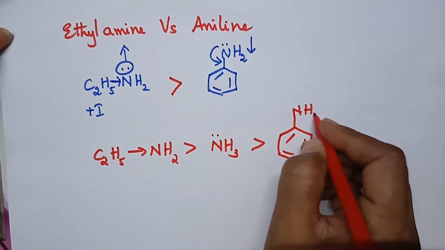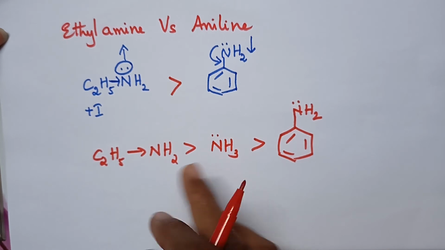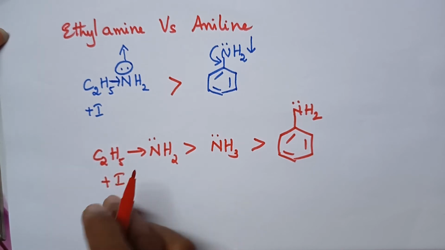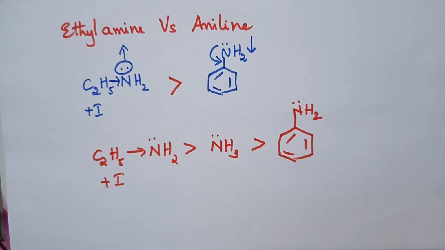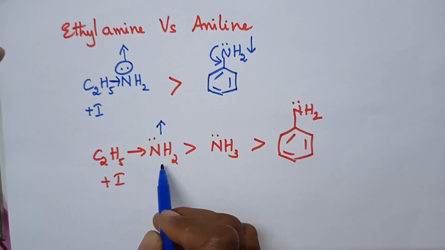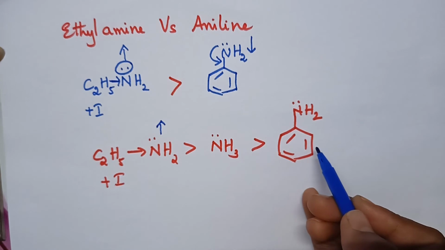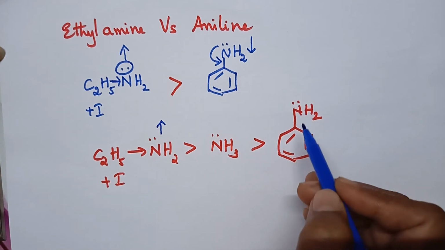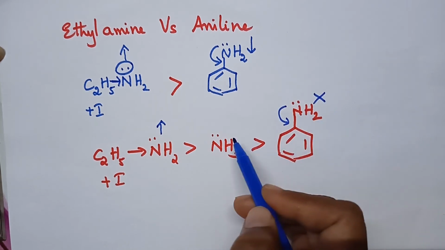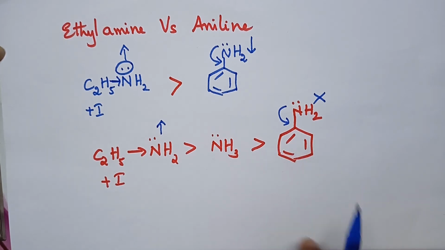Is it clear, students? So here in the case of ammonia, the lone pair of electrons is available. But when we compare ethylamine, due to the plus I affecting nature of the ethyl group, the electron density on the ethylamine increases, and hence ethylamine is more basic than ammonia. But when compared with aniline, due to the presence of conjugation, the lone pair of electrons is not readily available, and hence aniline is less basic than ammonia.